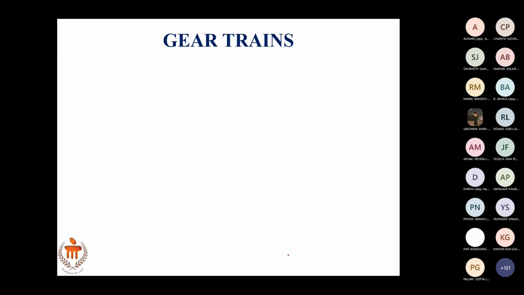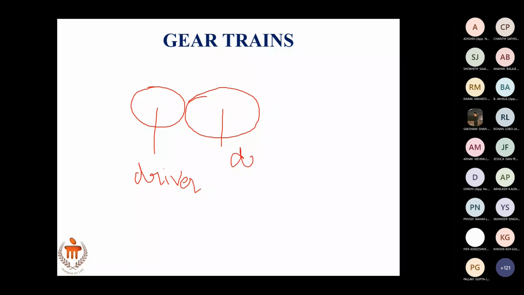So gear train. Gear train means, simply put, you will have just two gears, which we have explained till now. For example, if it is a spur gear, you will have two gears. One is the driver, another is the driven.